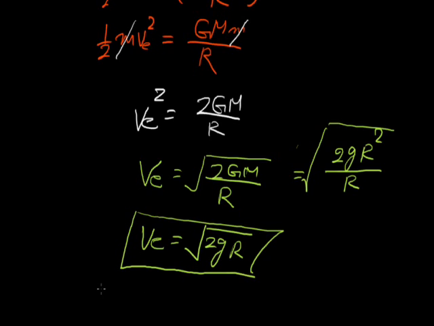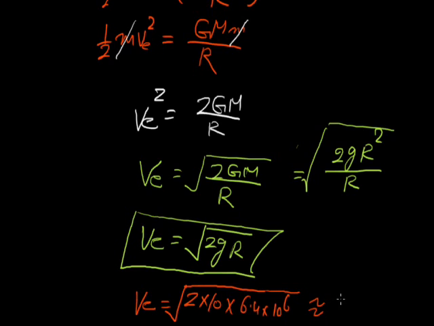The numerical value of the escape velocity is calculated by VE is equal to root 2 into g, which is approximately 10, and R is 6.4 into 10 raised to the power 6, that will be equal to 11.2 kilometer per second.